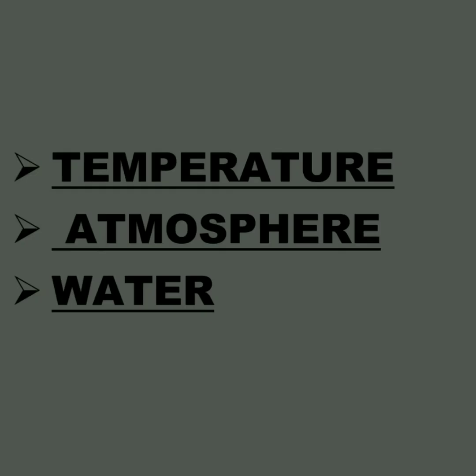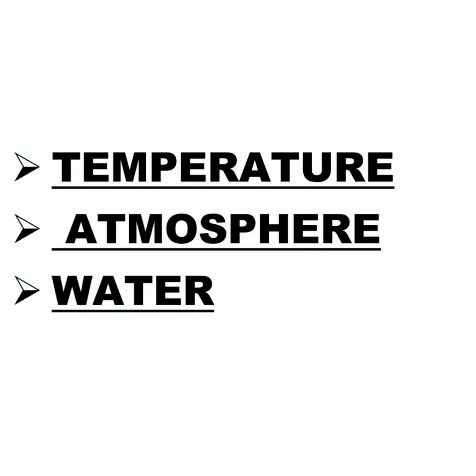There are three main favorable conditions: one is the temperature, another is the atmosphere, and the last is water. With the help of these three conditions all the living things are here, and if we exclude any one of them, it will not be possible for living things to be here.